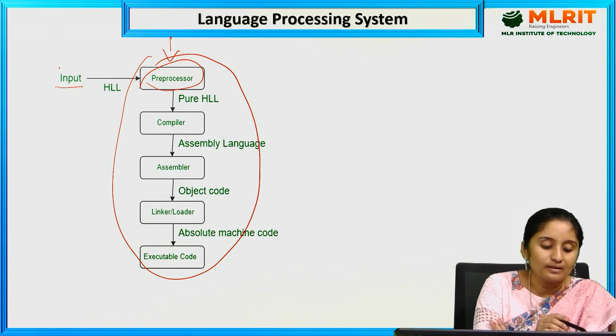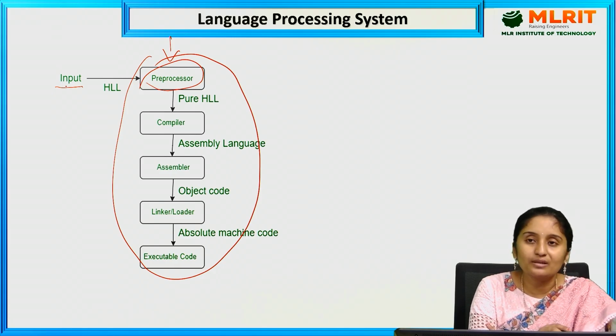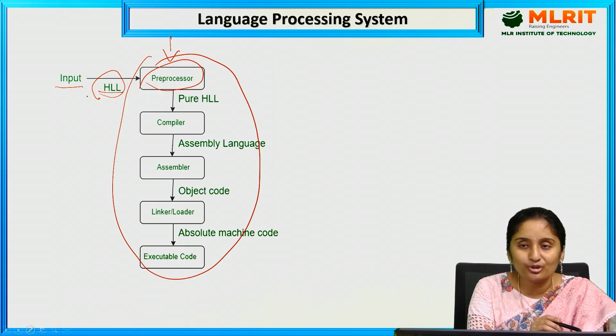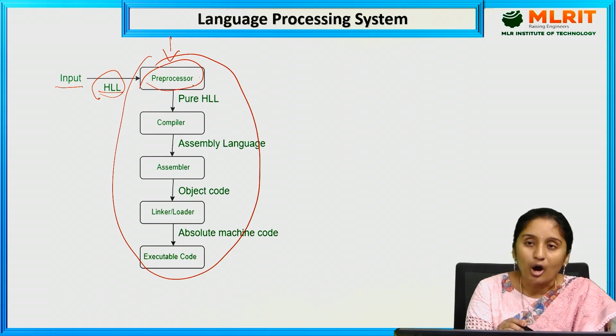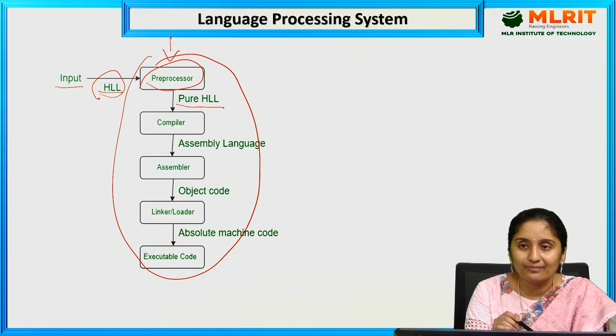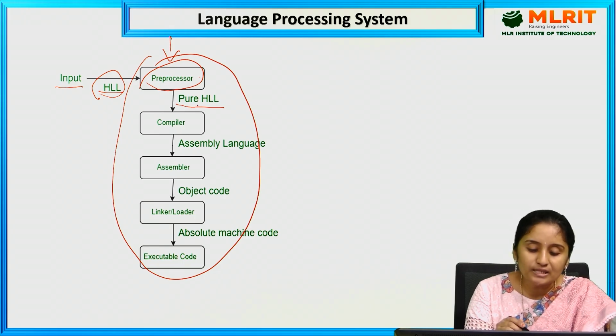So let us see here. The input is nothing but the source program, which is in a high level language. High level language is nothing but which is understandable by the human. That is given as an input to the preprocessor directive. The preprocessor directive generates output as a pure high level language, and this pure high level language is given as an input to the compiler.